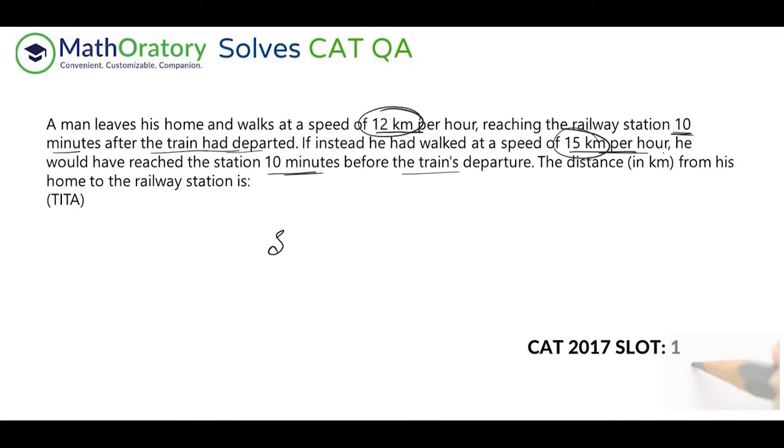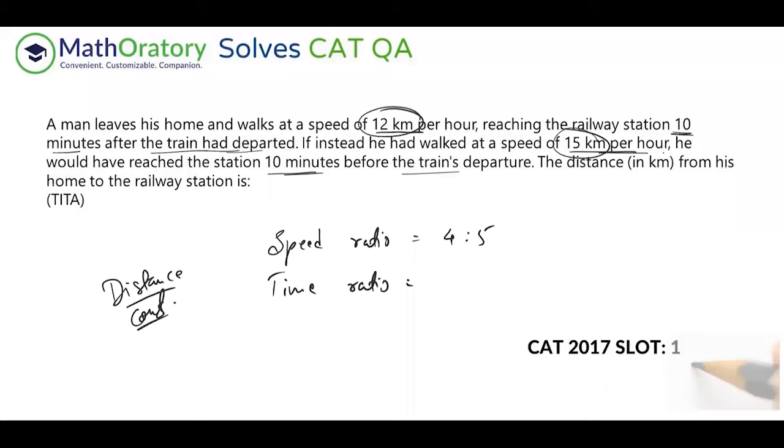Because the speeds are given, we can figure out the speed ratio very quickly, right? That is 4:5. The reason I'm going into speed ratio is that the distance is constant. Since the distance is constant, the time ratio would be inverse to the speed ratio, because these two are inversely proportional: distance equals speed into time. So we have the time ratio as 5:4. Now, the moment you get this, the advantage is that you can use this gap of 20 minutes. I hope you have understood the gap of 20 minutes. That is the part of the comprehension.